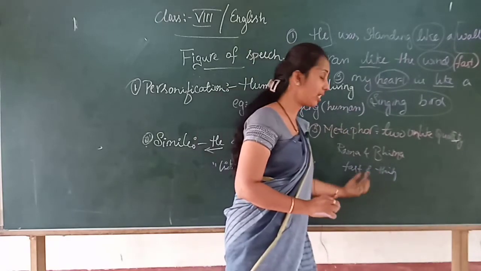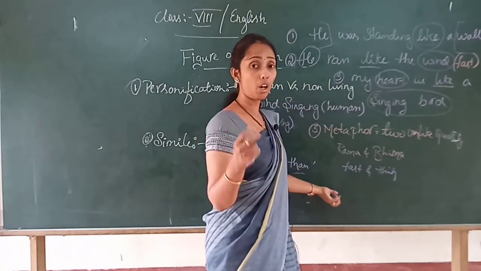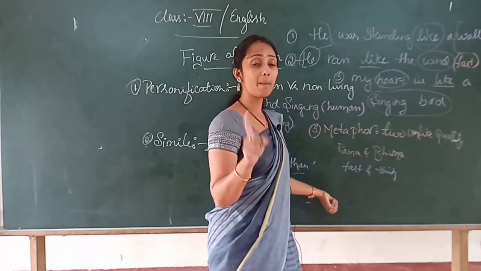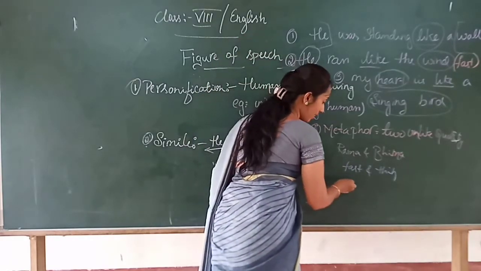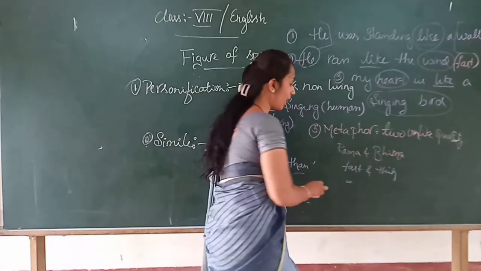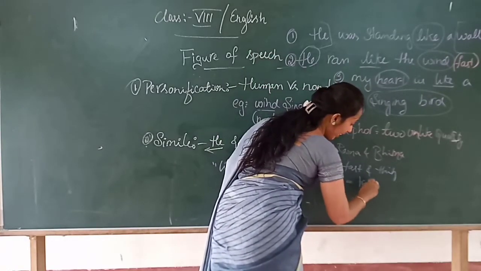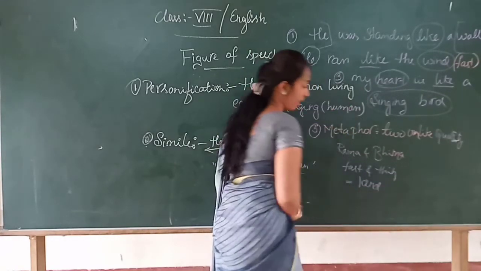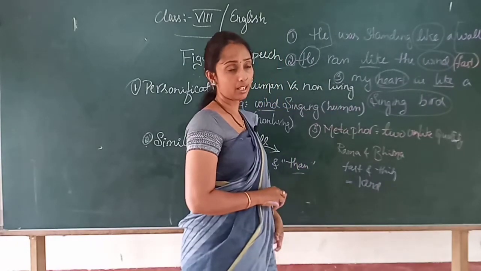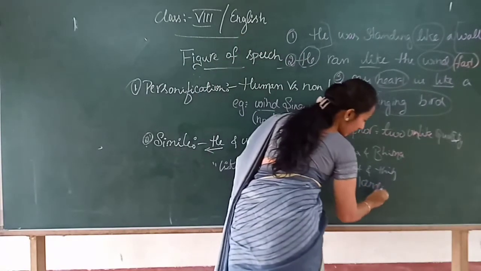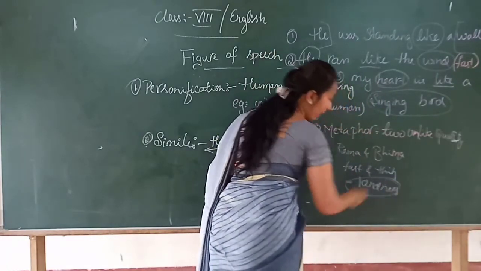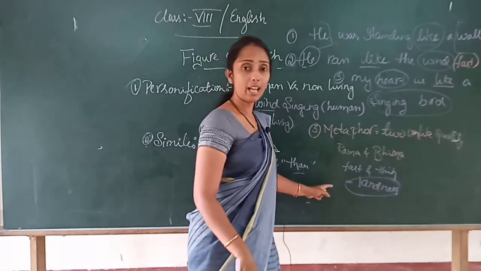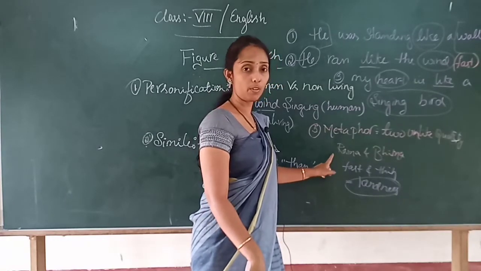Now these two are separate by character or by nature, but they have the same quality: they both are very kind from heart. So the kindness is the same quality that we can observe in the two.